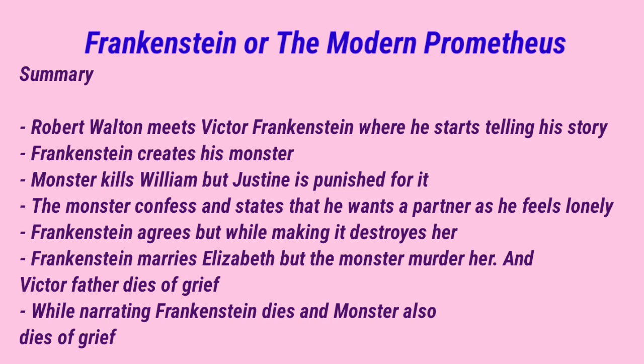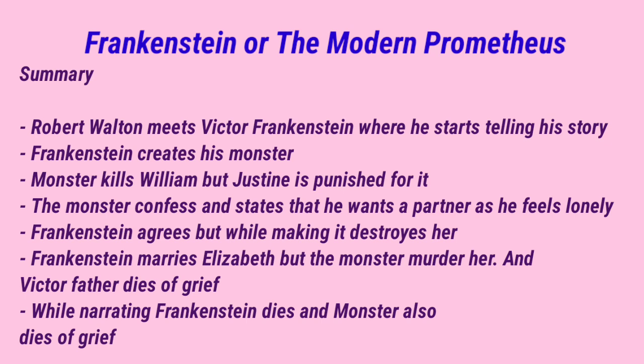But while creating the monster's wife, a lady monster, Frankenstein thinks of what is going to happen if these two creatures come together and give rise to another race. Obviously these monsters are more powerful than humans, so they are going to take over the human race. And because of this thought, Frankenstein destroys the lady monster then and there.